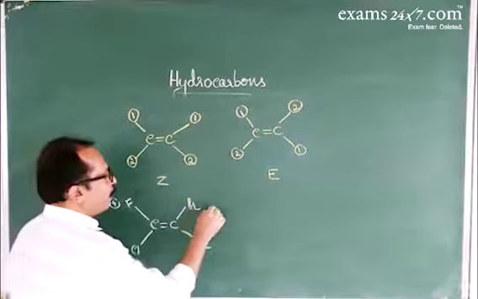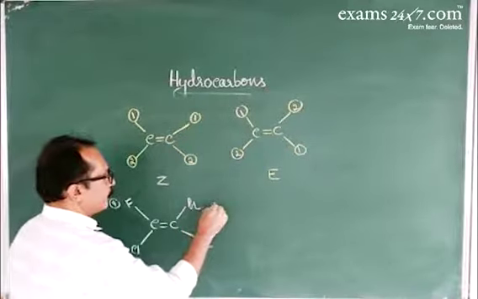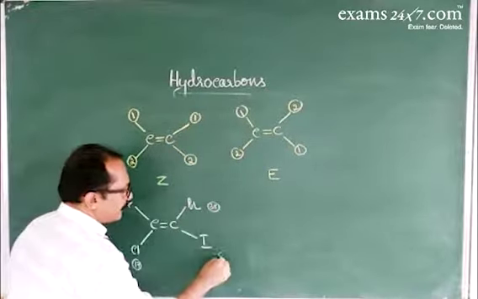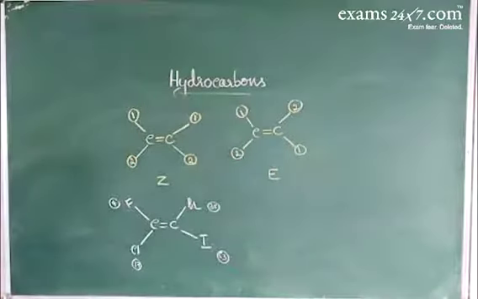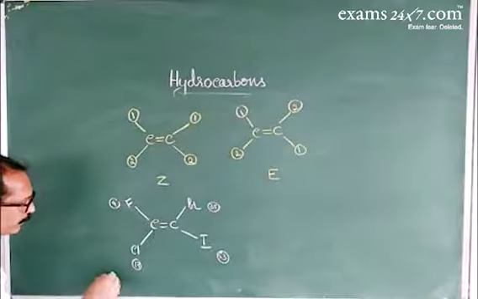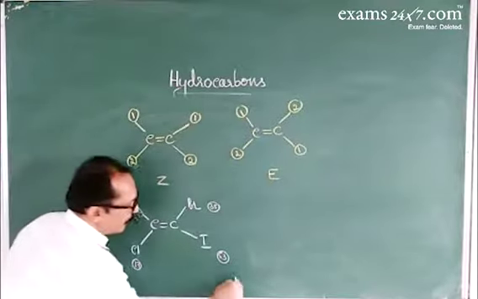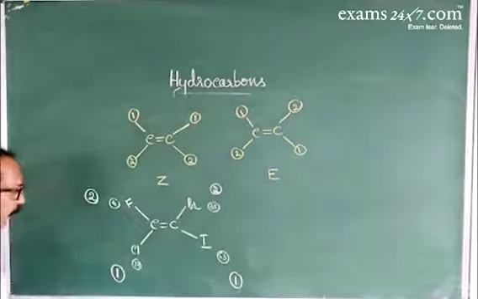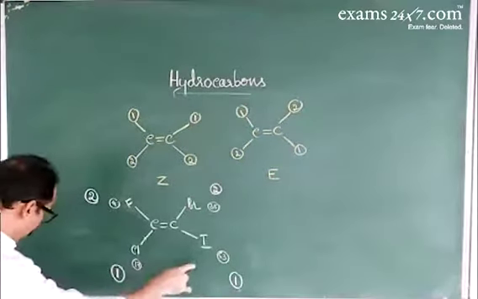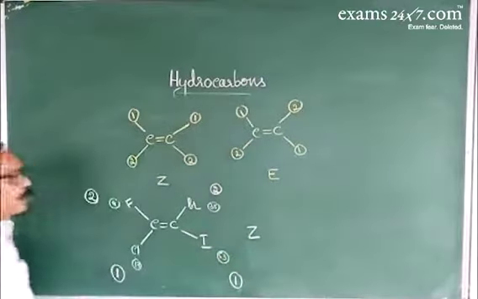Atomic number of bromine, how much? 35. This is 53. Now we'll go for the priority. Here, which is given more priority? This one, higher priority. Next priority. In this case, higher priority. This is less priority. So higher priority groups are present on the same side. So this is called Z notation.